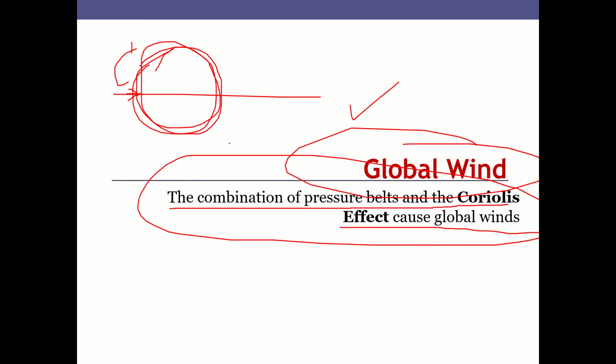This global wind has an impact on different continents, and it can be understood in the form of tropical cyclones and other westerlies and easterlies and so on and so forth.